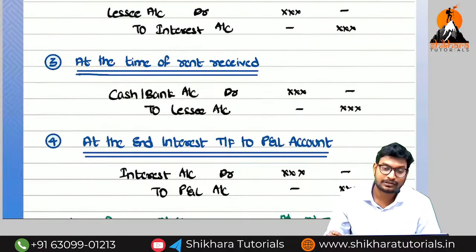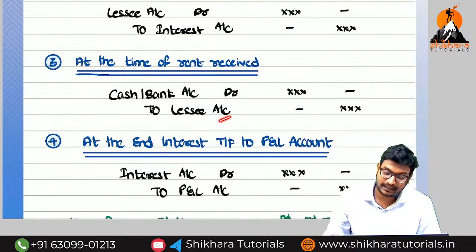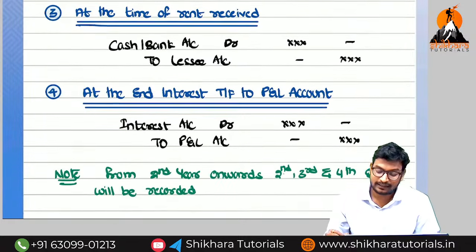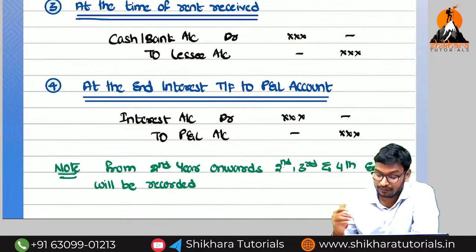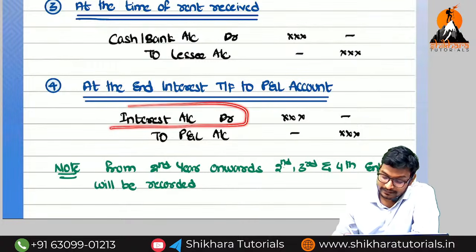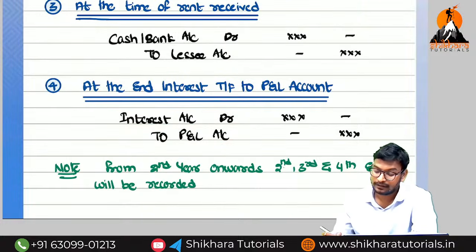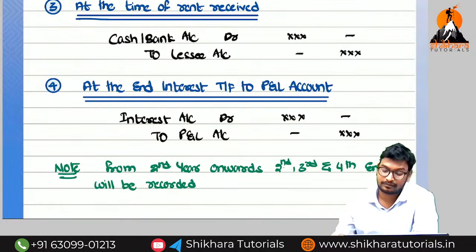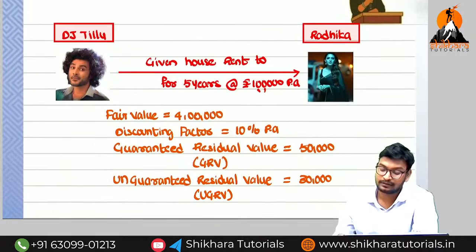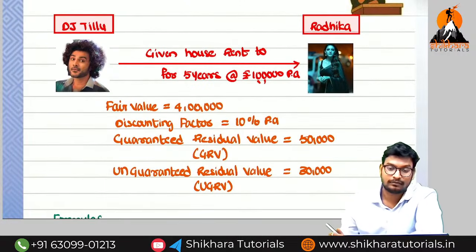Third one, we are going to receive the amount from the lessee: cash or bank account debited to lessee account. And finally, what are we going to do? We are going to record the interest in the P&L account. Which side? The credit side of the P&L account. What is the entry? Interest account debited to P&L account. So these are the points you need to remember. Now we are going to see one example.